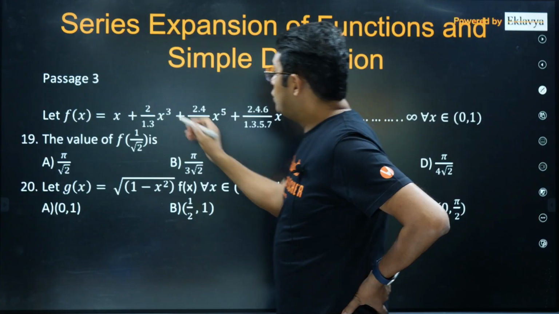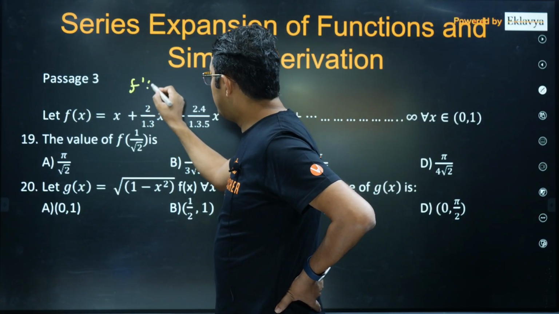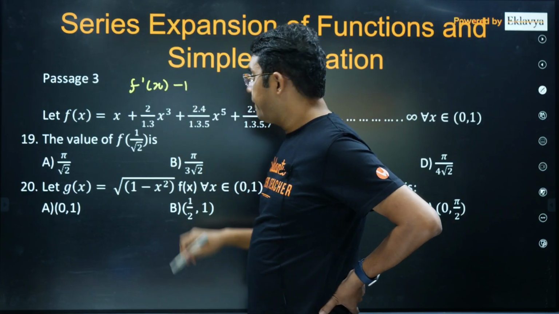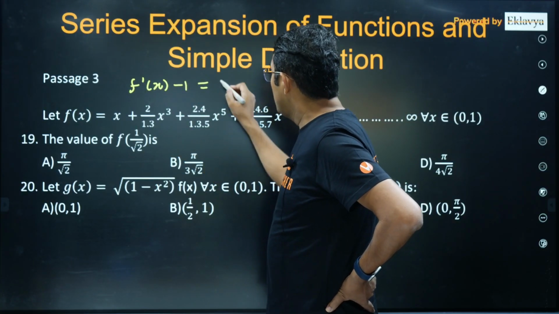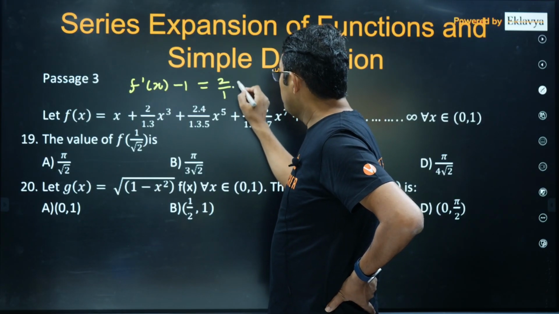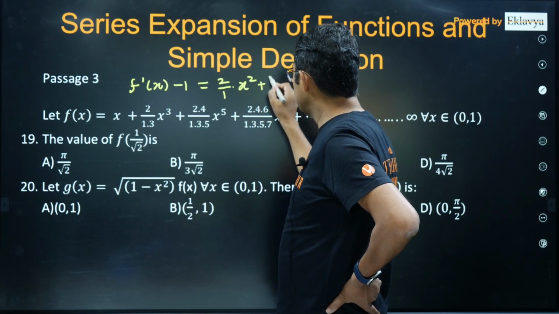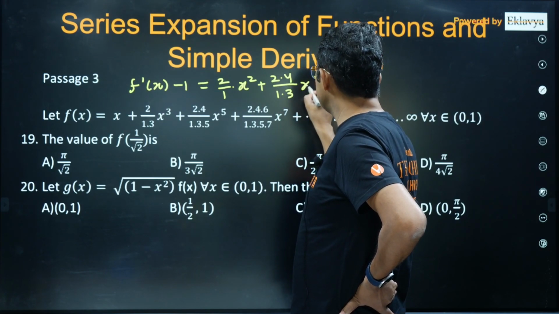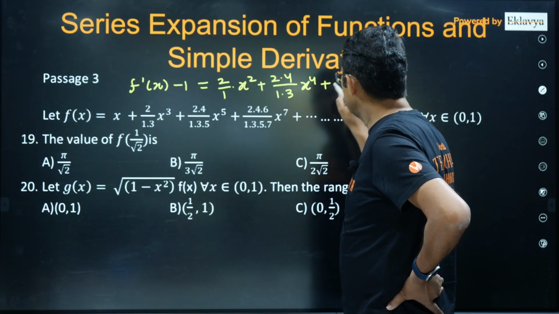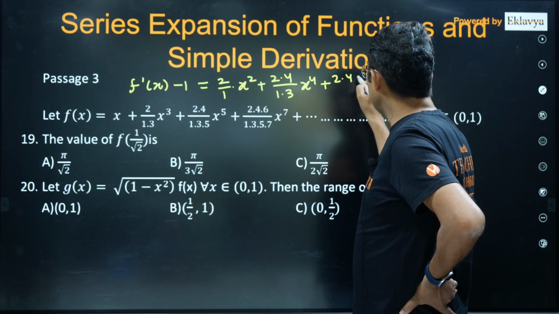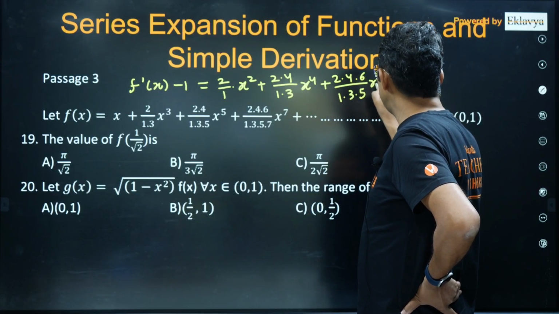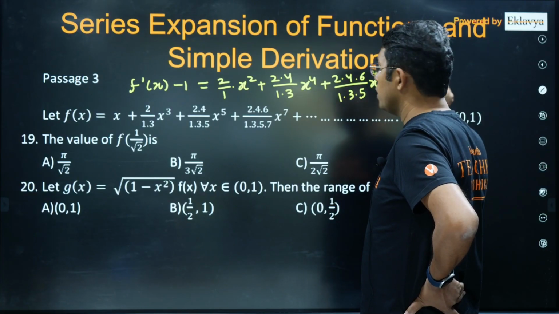So here it will be f dash x, this will be 1, I am bringing it here, this will be equal to 2 upon 1 into x square plus 2 into 4 upon 1 into 3 x power 4 plus 2 into 4 into 6 upon 1 into 3 into 5 into x power 6 and so on.